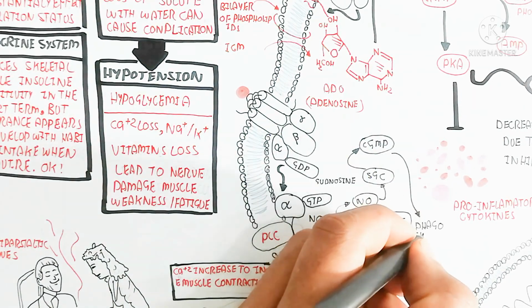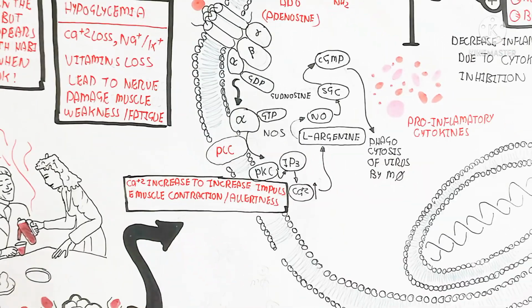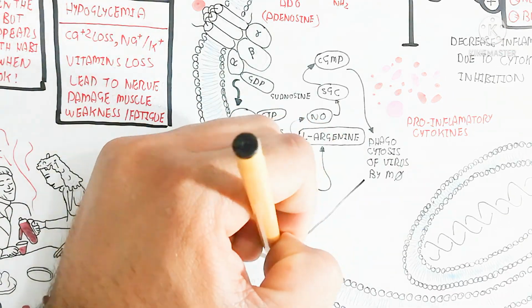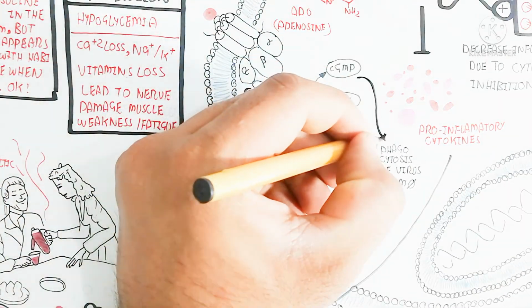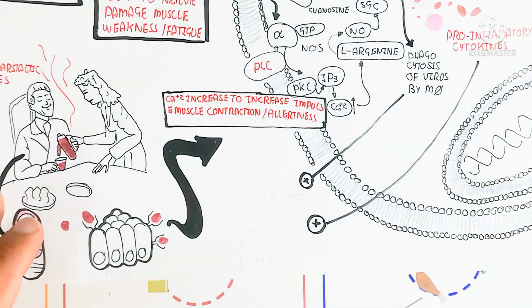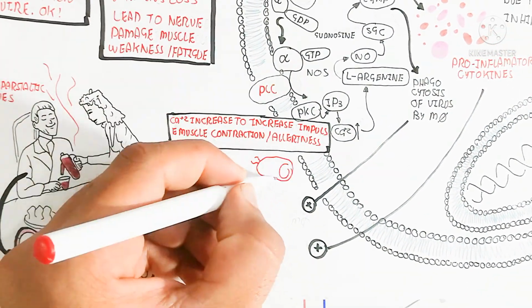So remember, after this it will lead to an increase in L-arginine for the nitric oxide synthase enzyme, used for nitric oxide production, and the sGC will increase cyclic GMP through this trigger mechanism.